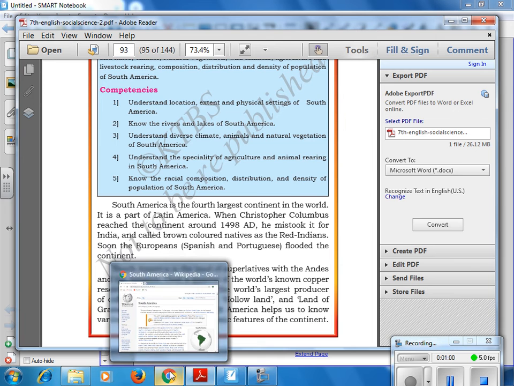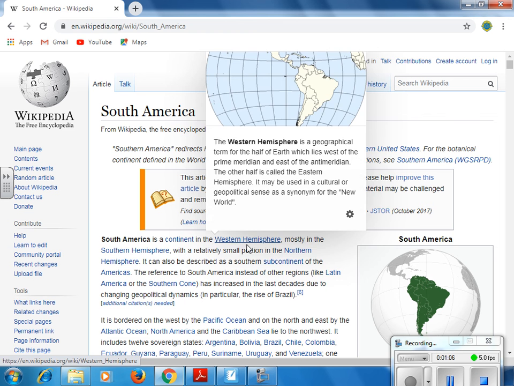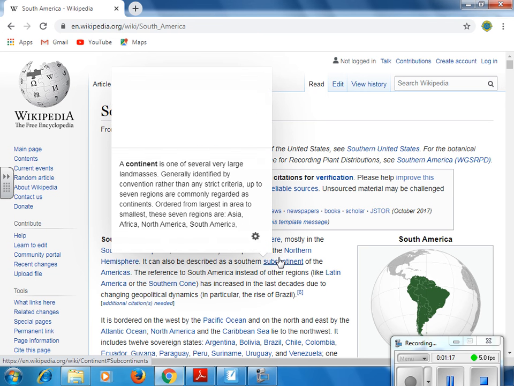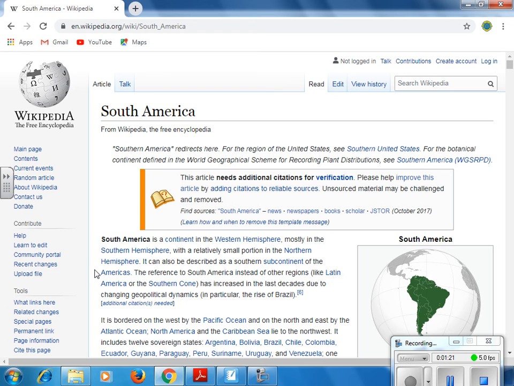So South America is a continent in the Western Hemisphere, mostly in the Southern Hemisphere, with a relatively small portion in the northern hemisphere.